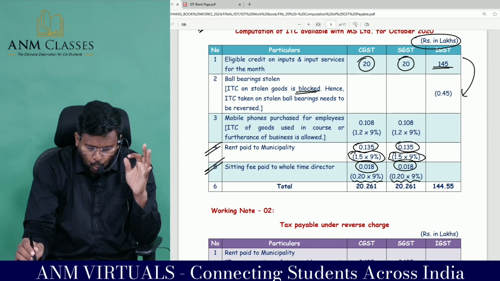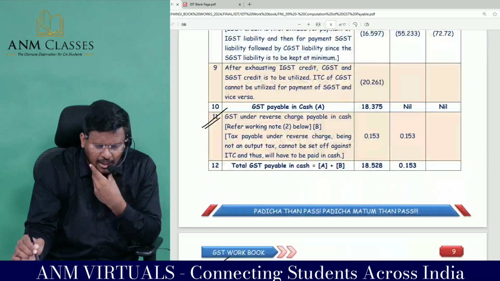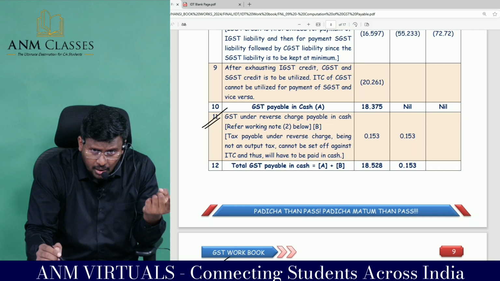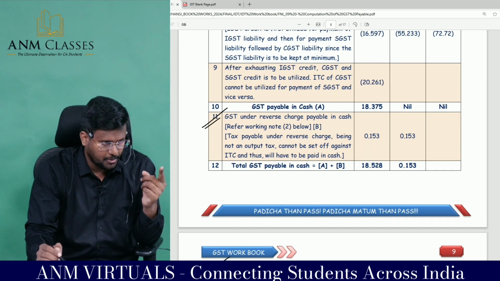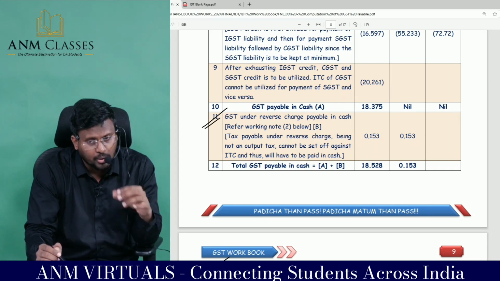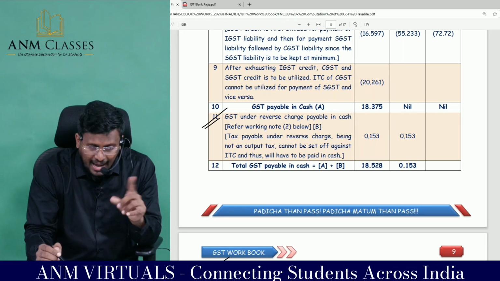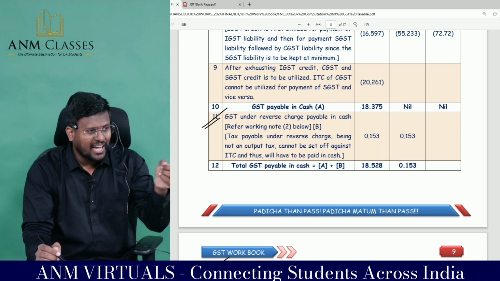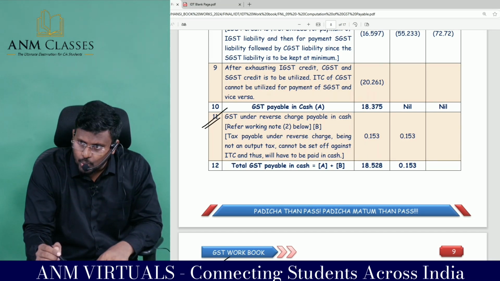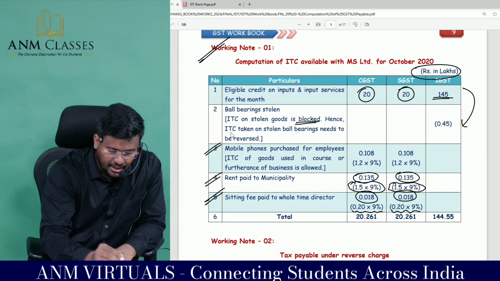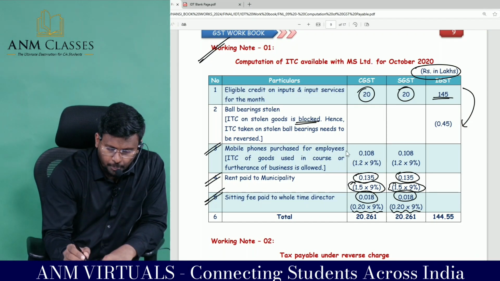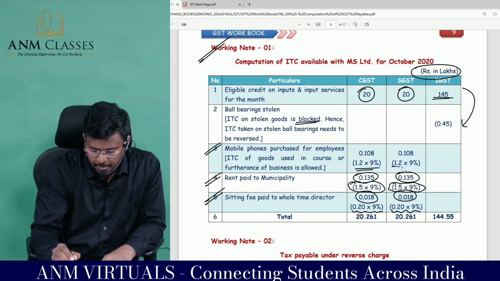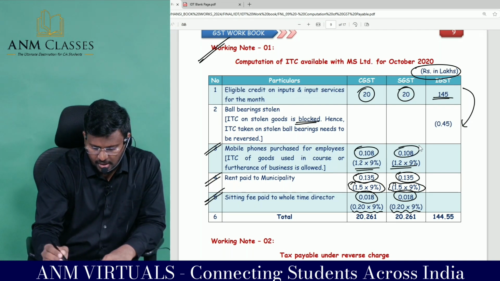In this, only one highlight: have the company purchased the mobile? Yes, sir. Have they given it to the employee, for what purpose? Official purpose. Hence, the mobile is an eligible item to claim as ITC. They treated that supply as taxable supply, and they have adopted the open market value. So on that mobile they are entitled to claim. Mobile phone purchase for employee, ITC of goods used in the course or furtherance of business: 1.2 lakhs into 9% and 1.2 lakhs into 9%, 10,800 and 10,800.